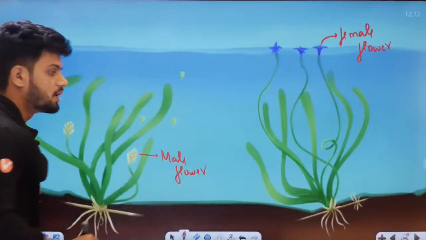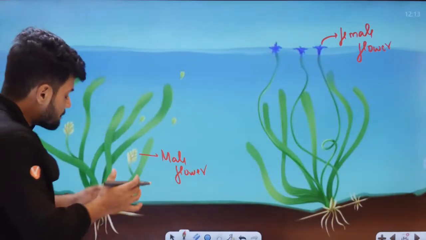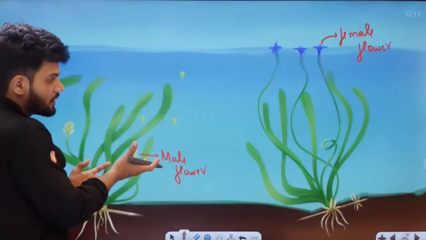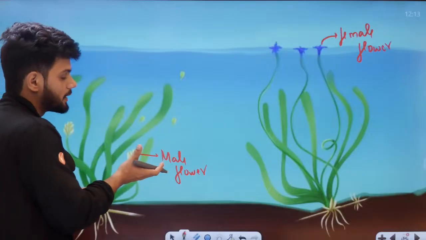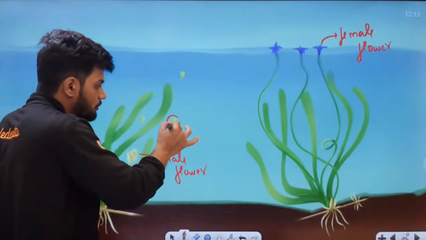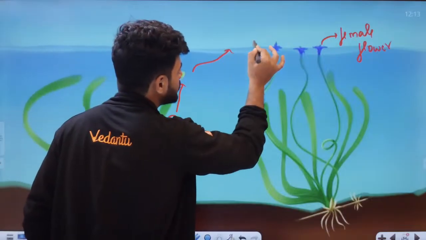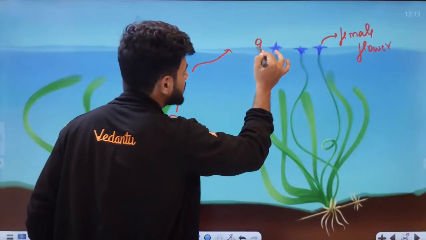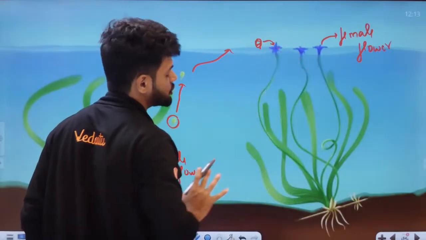Male flower is here. Now what happens in the case of Vallisneria? In the case of Vallisneria, male flowers are released, and when they release the pollen grains, the entire pollen grains will go on top. Can you see here? They float on top and eventually reach here. Pollen grains will reach here, and then pollen grains will dust on this, and entire pollination happens.